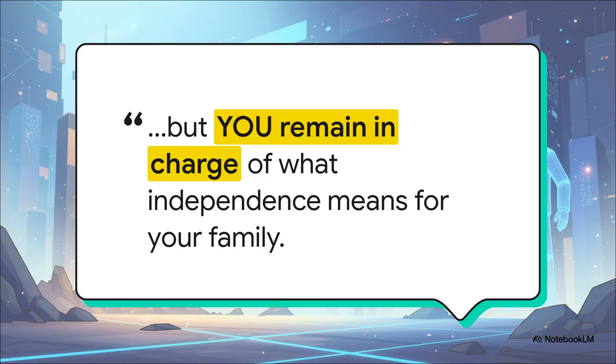I absolutely love this quote from Rippling's AI security framework. It says, "Agentic AI refers to AI systems with agency, but you remain in charge of what independence means for your family." That's the whole ballgame right there. Yes, these AIs have agency. They can act, but you are the director. You set the rules, you define the boundaries, you hold all the power.